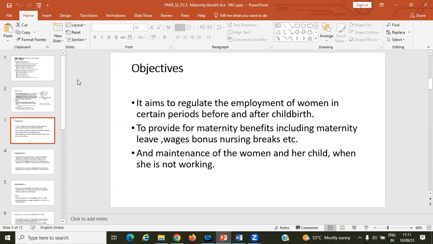So the company, the employer, has to think about how they take care, how they develop a bond with their newborn child, how they take care of their health. All these things are given in this act.